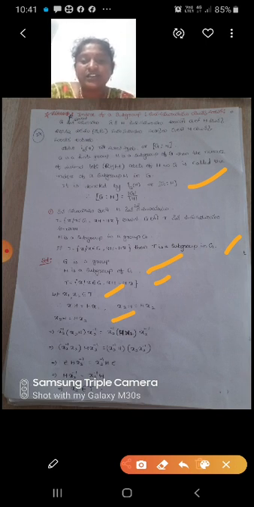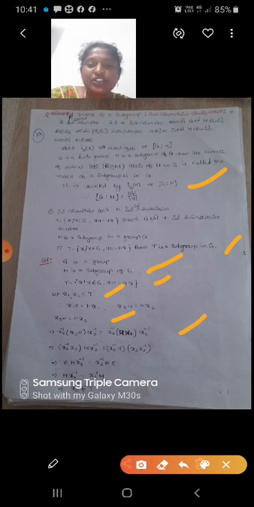So that implies we are multiplying X2 inverse on both sides. X2 inverse into X2H into X2 inverse equal to X2 inverse into HX2 into X2 inverse. So X2 inverse X2 into H X2 inverse equal to X2 inverse H into X2 inverse.